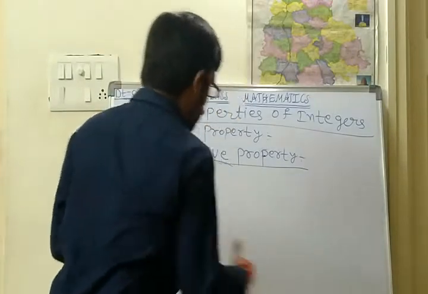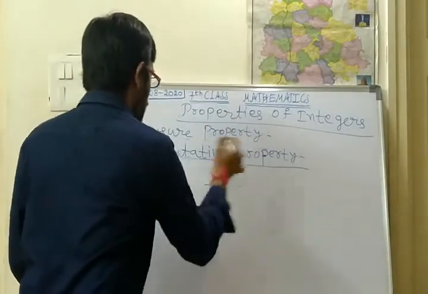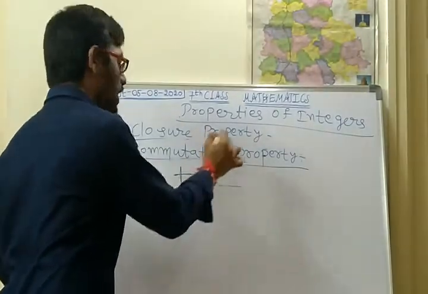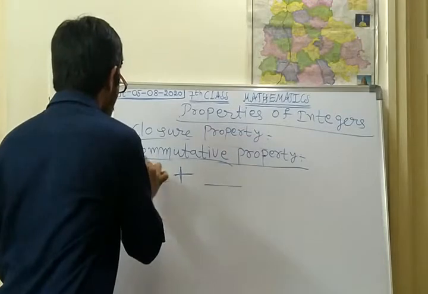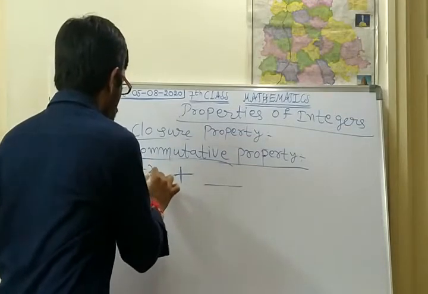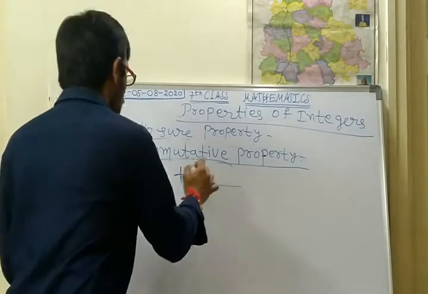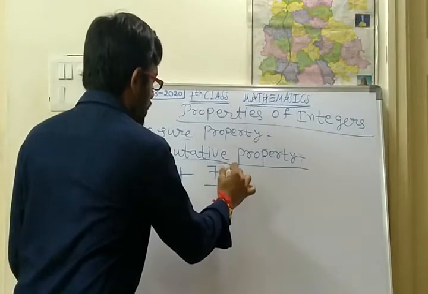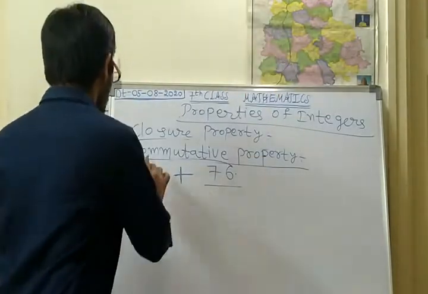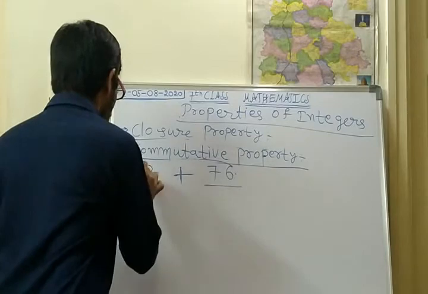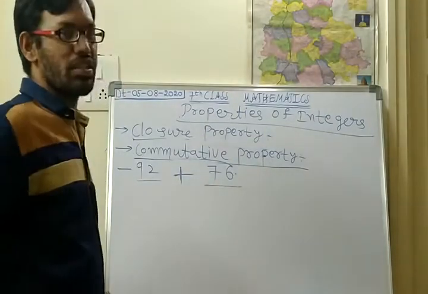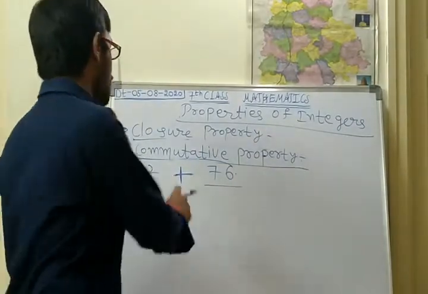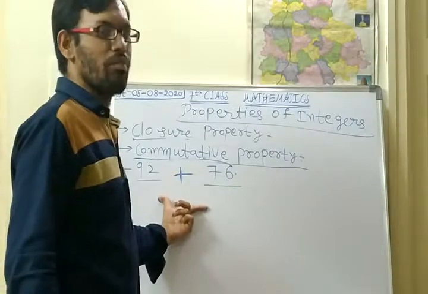Suppose we are taking two integers. No need of explanation for whole numbers, so directly we are going to integers. In the integers, suppose I am taking minus 2, no, instead of minus 2 I am taking minus 92 as one integer, and another integer is 76. Does the commutative property satisfy this statement or not, we have to say.